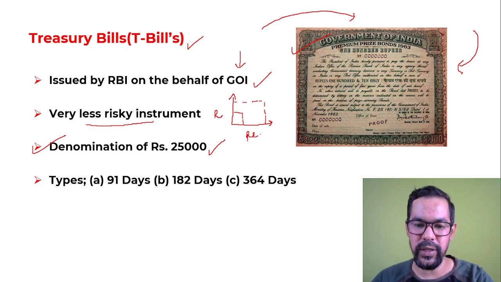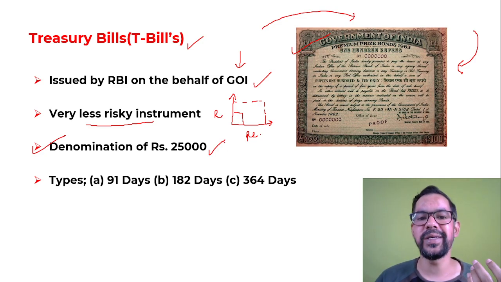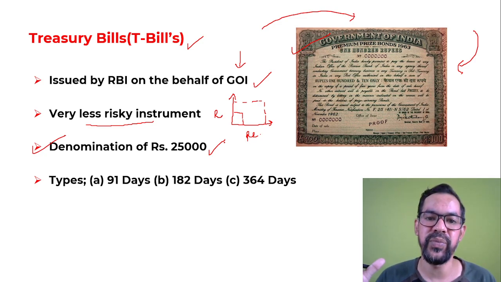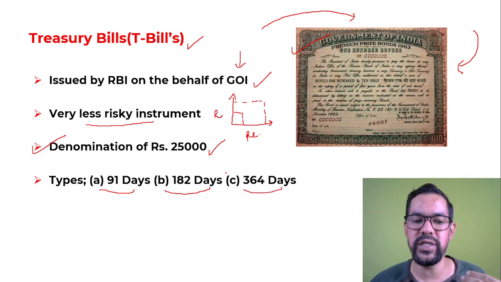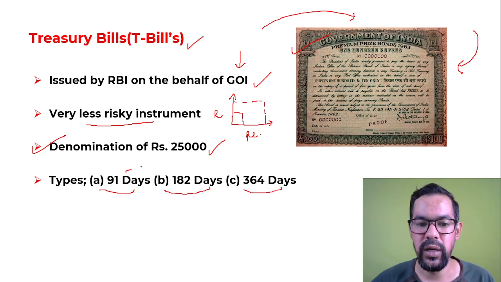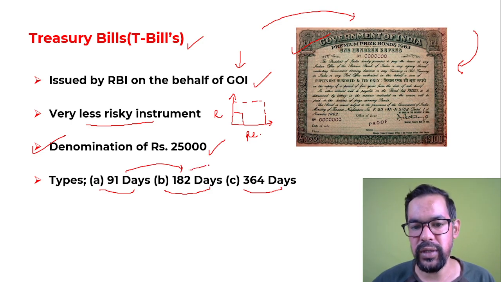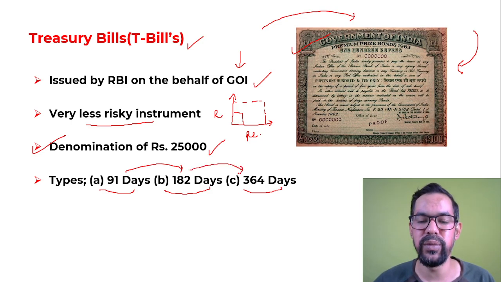If you talk about the types of treasury bills, basically, treasury bills are issued in three different time durations. One is 91 days, another is 182 days, and the third is 364 days. You can just double it: 91 doubled is 182, and 182 doubled is 364 days. This way you can remember it.